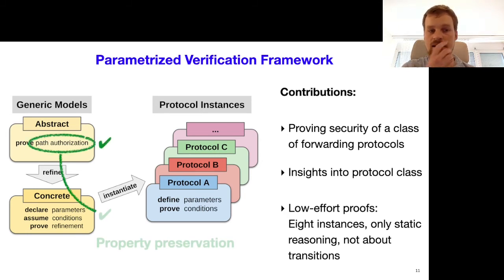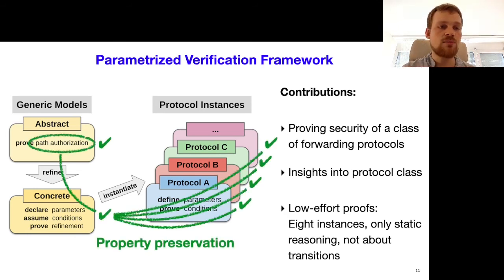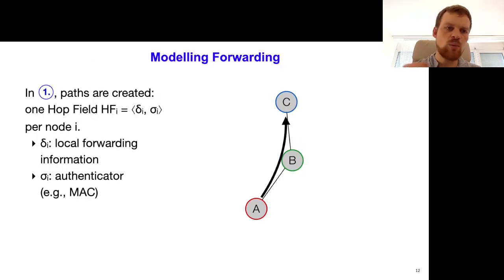So the nice thing about this is that the path authorization property has only to be proven once in the abstract model, and it is preserved in all the refinement and instantiation. So now I will dive a bit more deeply into how these protocols operate.